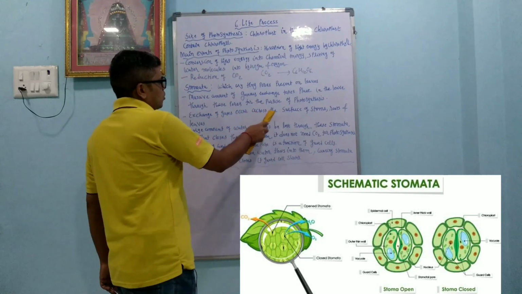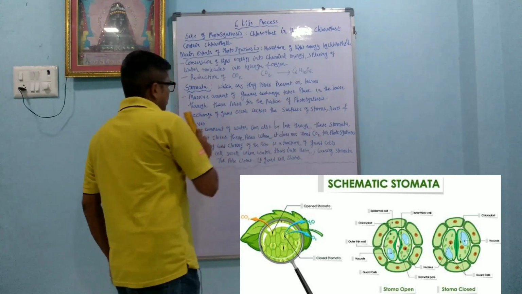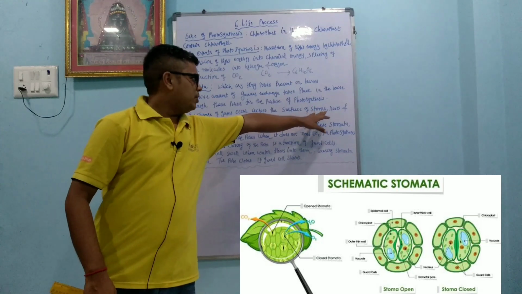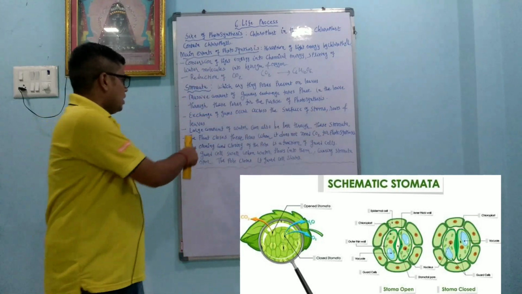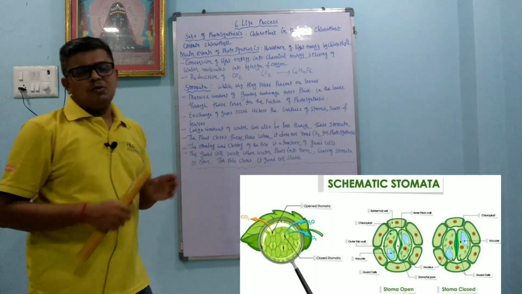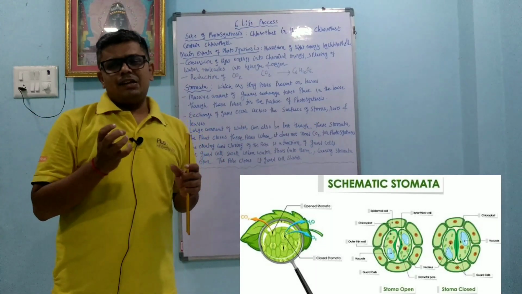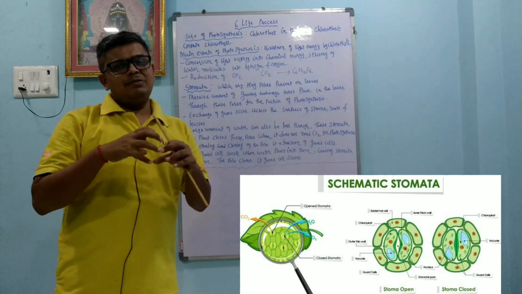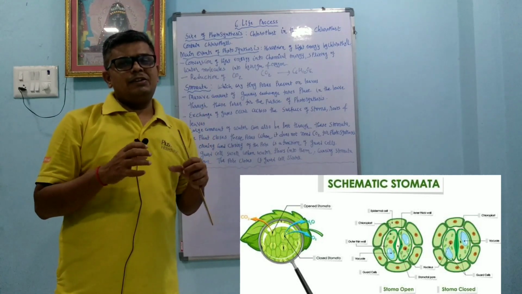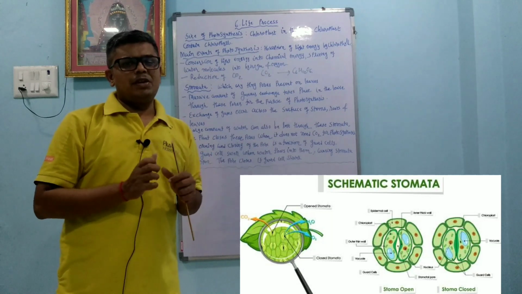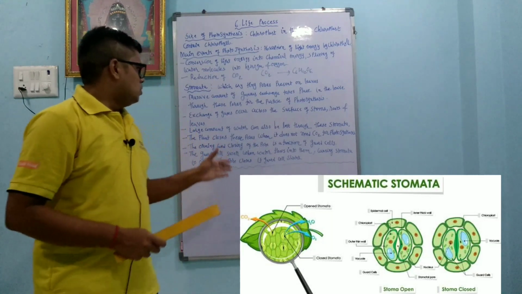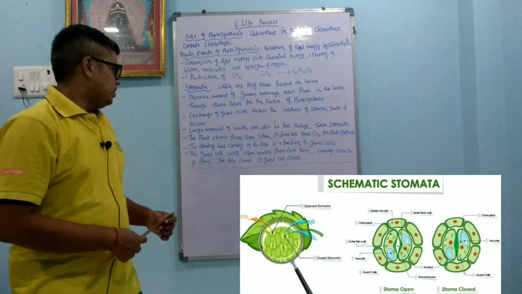Exchange of gases occurs across the surface of the stem, root and leaves. So that exchange occurs on different parts of the plant like stem, roots and leaf. A large amount of water can also be lost through these stomata. When the guard cells absorb water, the stomata open, and when the guard cells lose water, they shrink and the stomata is closed. So a large amount of water is also lost through the stomata.